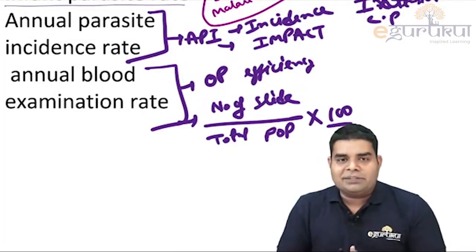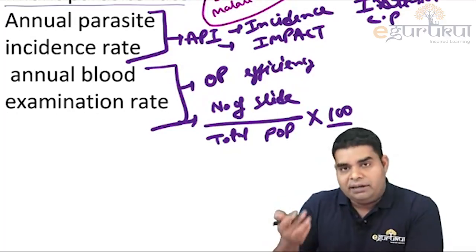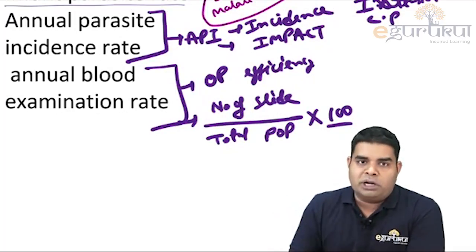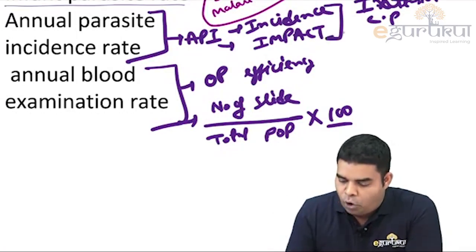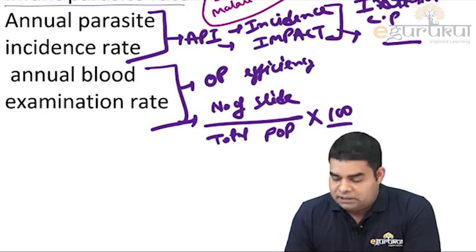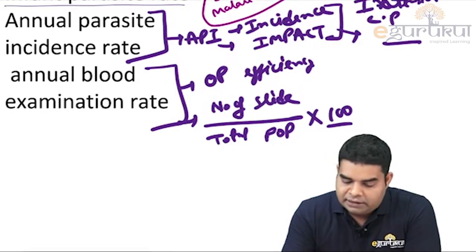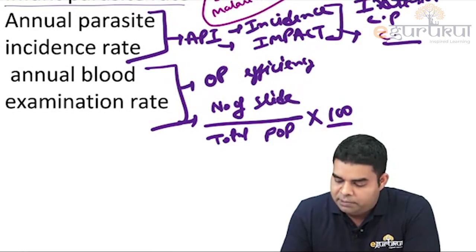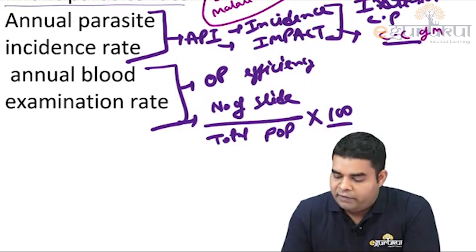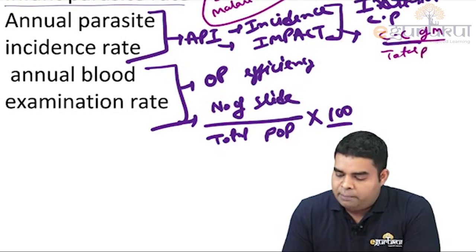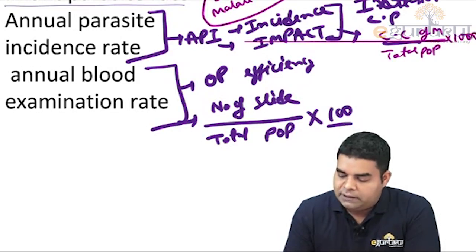So ABER is the number of slides made out of total population into 100. And I hope you all know what is API. API means how many confirmed cases are there: the number of confirmed cases of malaria divided by total population, but this time we multiply by 1000.